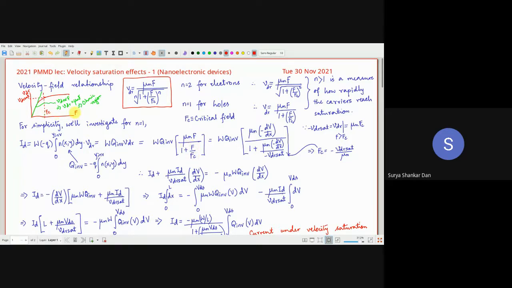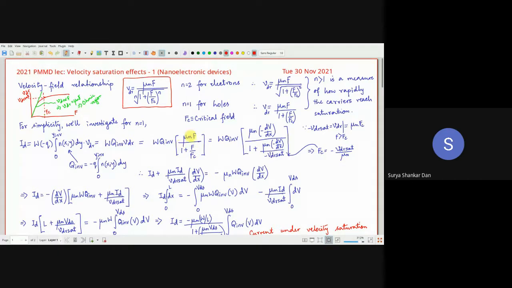So the fields were actually lower than the critical field F_c. What we realize is that the drift velocity is proportional to the field, and that's exactly the ohmic region that we had considered earlier. But as of now, we will take the entire variation of the drift velocity with the field.